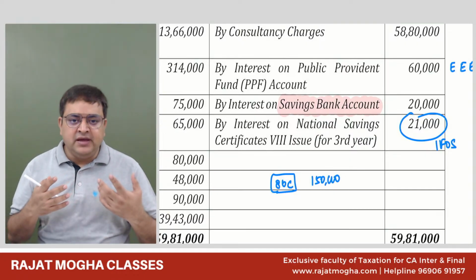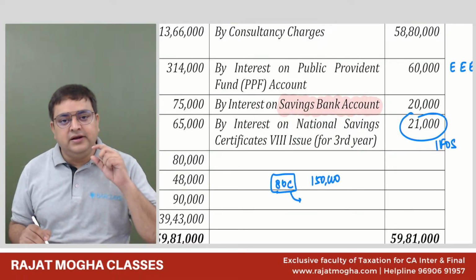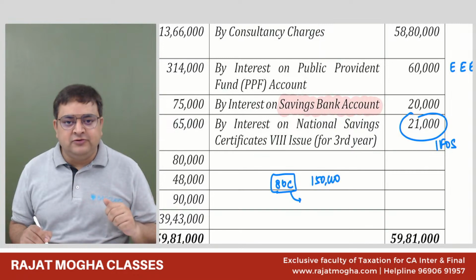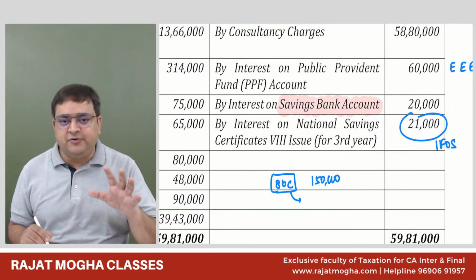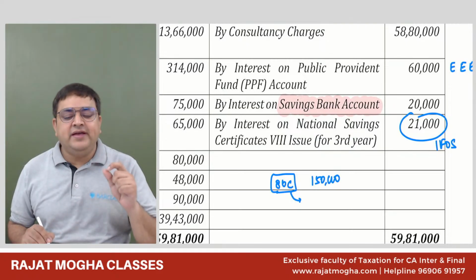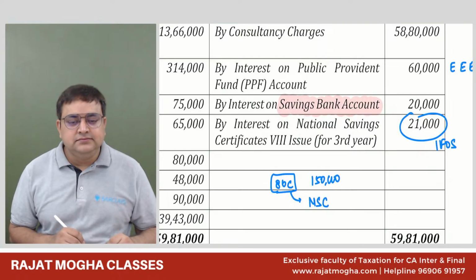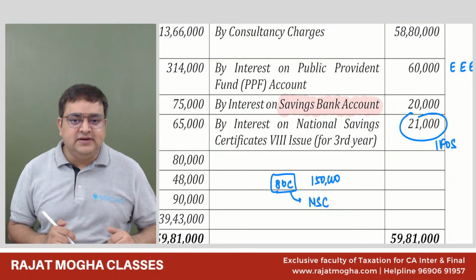We can invest in PPF, etc. And in 80C, we can deposit in a 5-year fixed deposit also. 5-year fixed, not any other fixed deposit, guys. A 5-year fixed deposit at least. And we can also invest in National Savings Certificates, NSC.